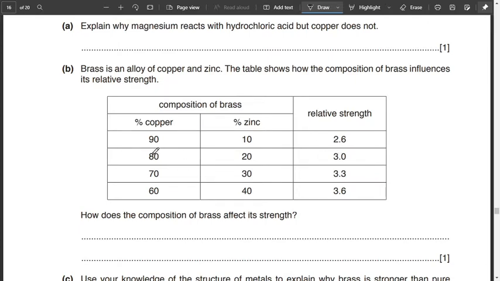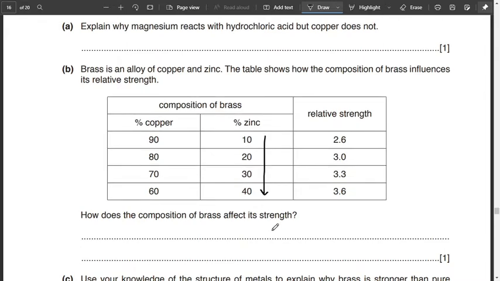However, if you look below it, it's 80% copper, 20% zinc, so the strength has increased. Likewise, if you look at the zinc percentage and copper percentage, as we increase zinc, the strength is also increasing. So that is why we can say that the proportion of zinc is directly proportional to the relative strength, or we can say that more zinc leads to greater strength of brass. Alright, moving on to part C.